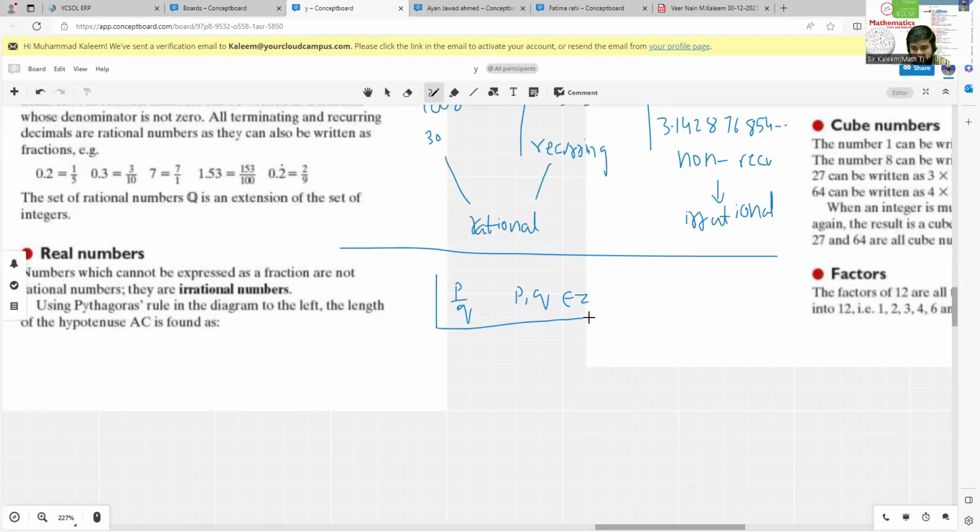If a number fulfills these two conditions, that we can write it as a fraction and both numerator and denominator are integers, then we can say that this number is a rational number.